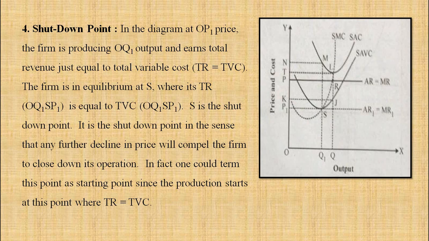It is the shutdown point in the sense that any further decline in price will compel the firm to close down its operation. If the price goes down below P1, then the firm cannot operate. In fact, one could term this point as a starting point, since the production starts at the point where total revenue is equal to total variable cost. So you can consider it as a shutdown point or a starting point, but below price P1, the firm is not in a position to work because it will bear the losses.